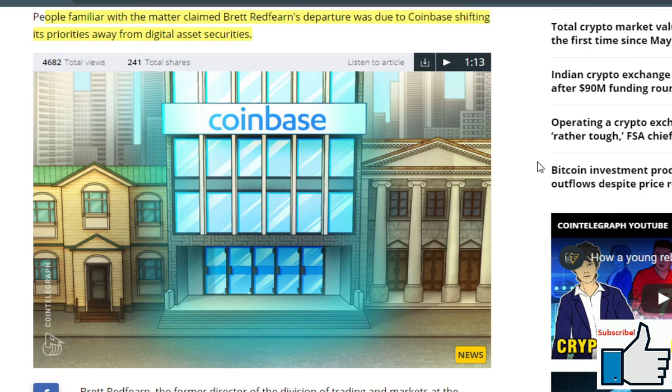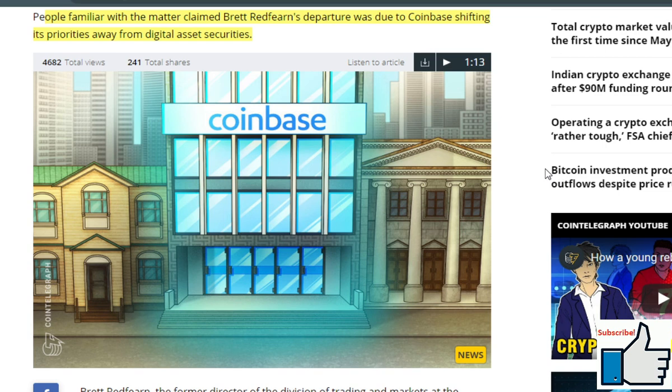So Coinbase's capital markets head reportedly leaves the company. People familiar with the matter claimed Brad Redfern's departure was due to Coinbase shifting its priorities away from digital asset securities. Brad Redfern, the former director of the Division of Trading and Markets at the United States Securities and Exchange Commission, has reportedly left this position at Coinbase after less than 5 months.